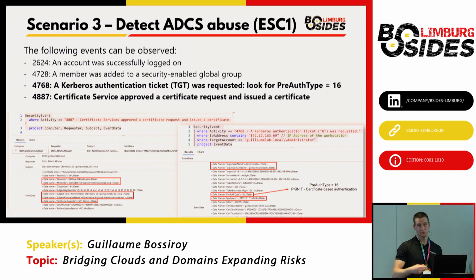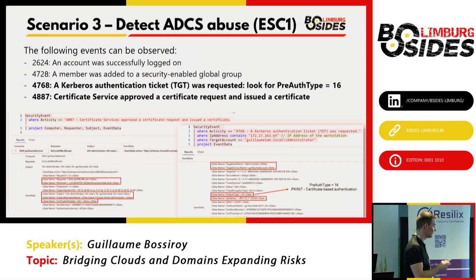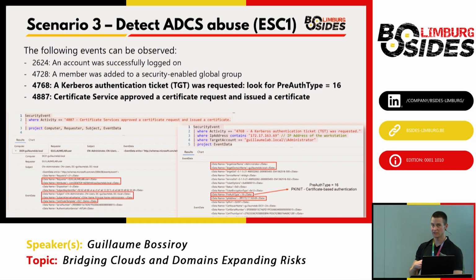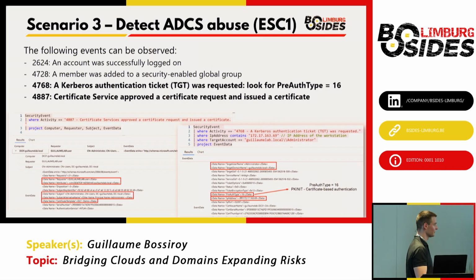Okay, how can we detect that? We can detect ADCS abuse. In this case, ESC1. On the left, you see that the certificate has been requested by the user for the built-in domain admin account, so that should trigger detection. And then you also see that following that event, the domain admin has authenticated using certificate-based authentication. If that's not something you use for your built-in domain admin, or it should not be used, that should also trigger detection.